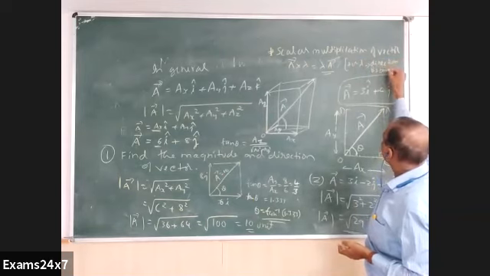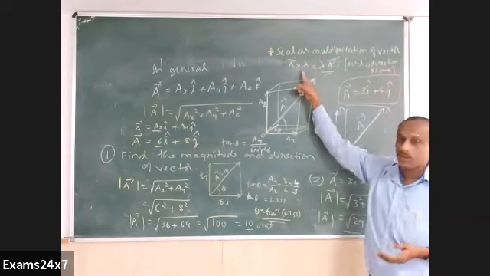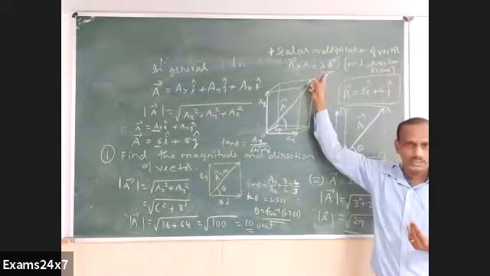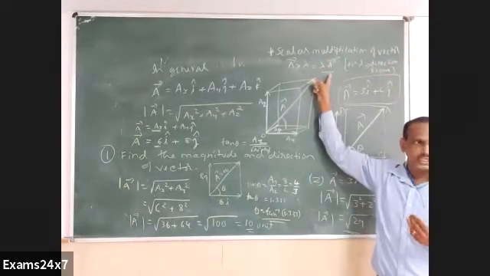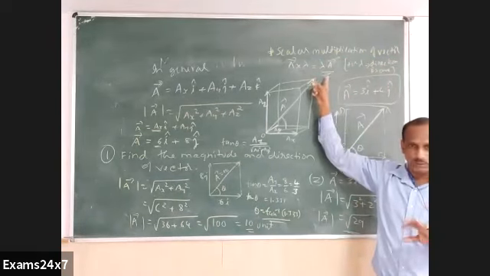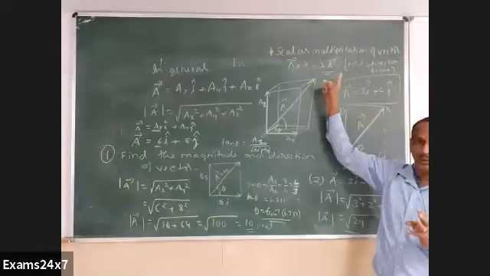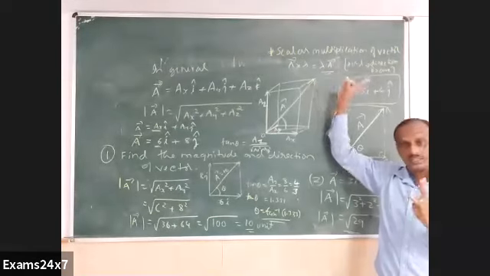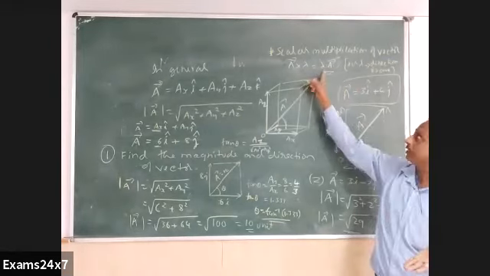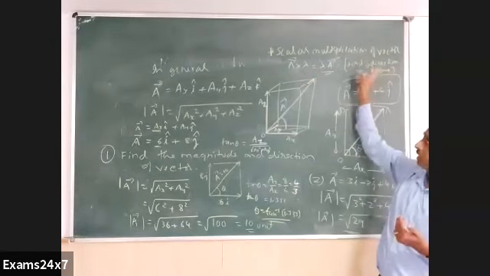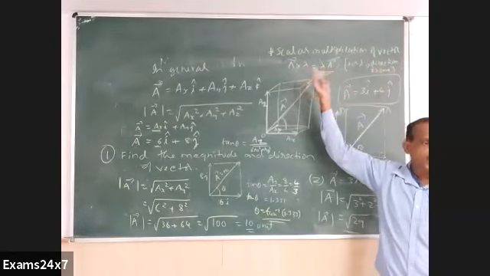But if it is minus lambda that I am multiplying, then what happens? The direction becomes opposite. Not only does the magnitude scale change, but the direction also becomes opposite. If it is positive, the direction remains the same, only the magnitude is changed.